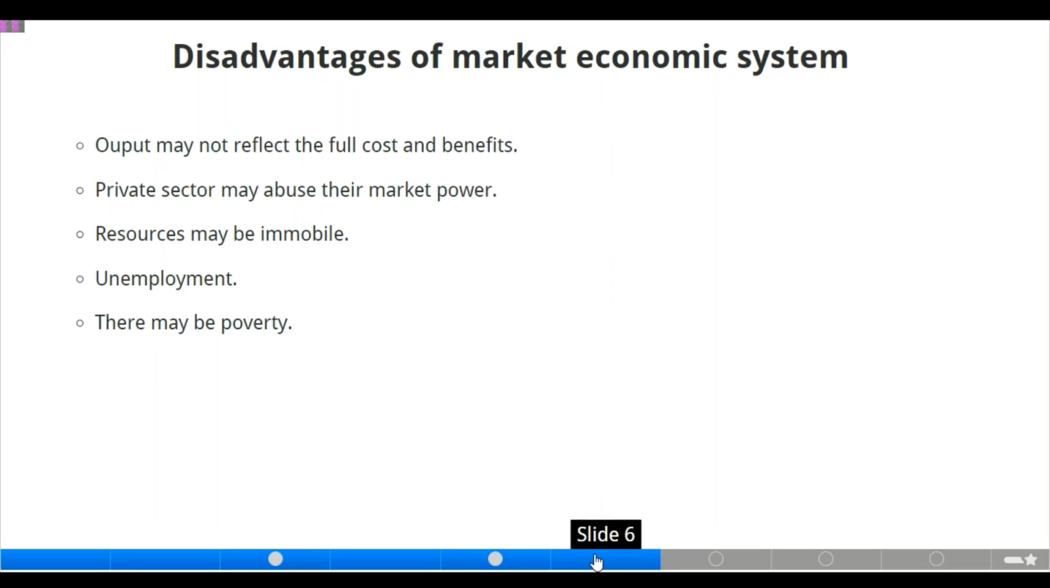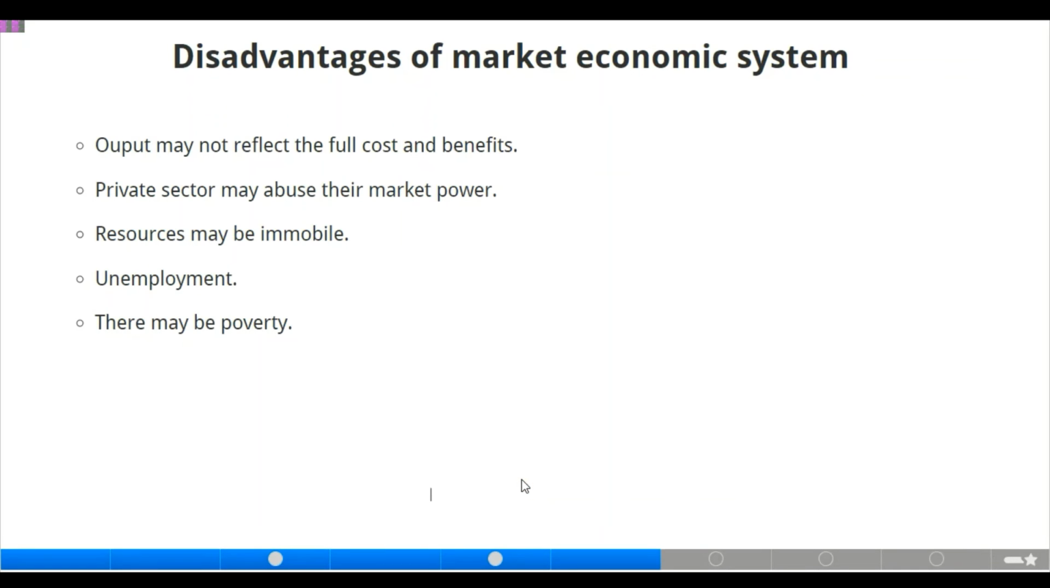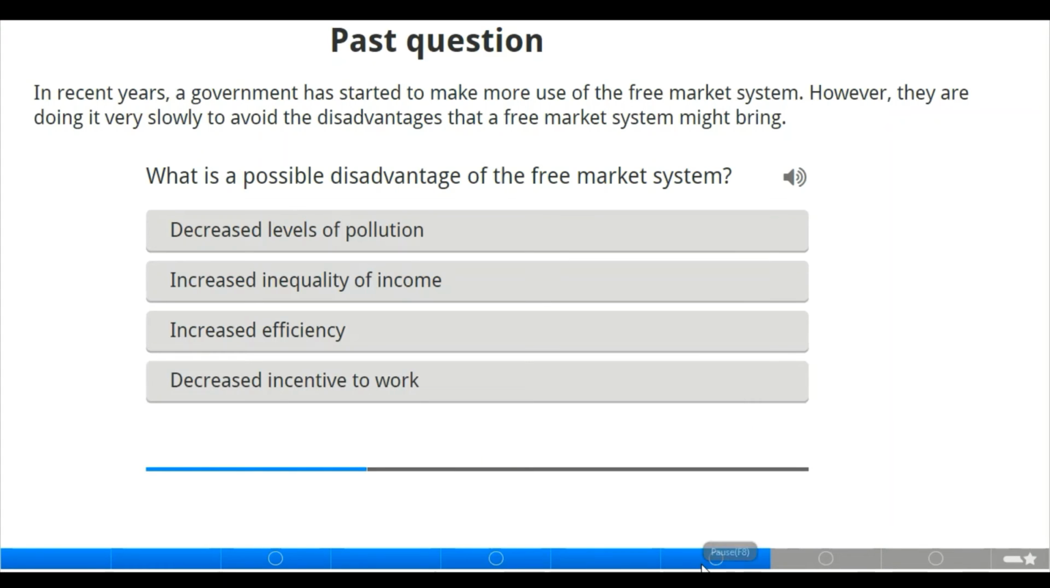Now, resources may be immobile. Of course, it will lead to immobility of resources, and the disadvantage of market economic system can also lead to unemployment because the consumer and the producer may keep the benefit to themselves, which can also lead to poverty. Moving to the next slide here, where we have some past questions.